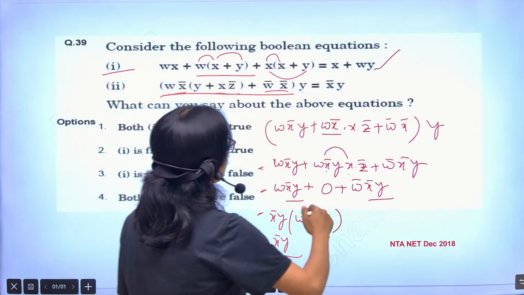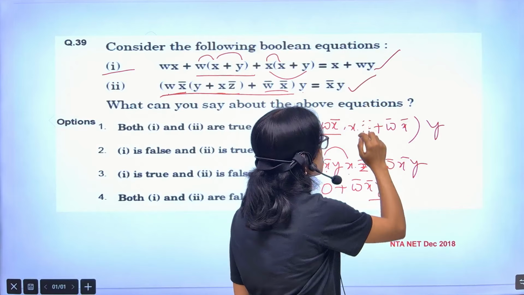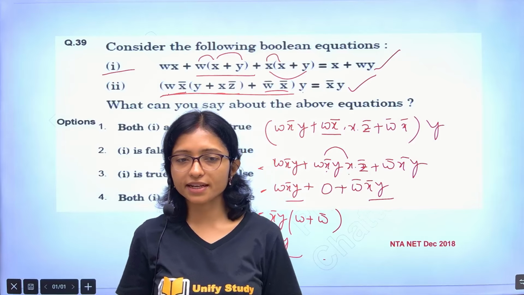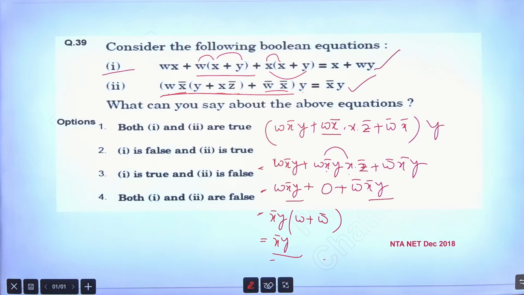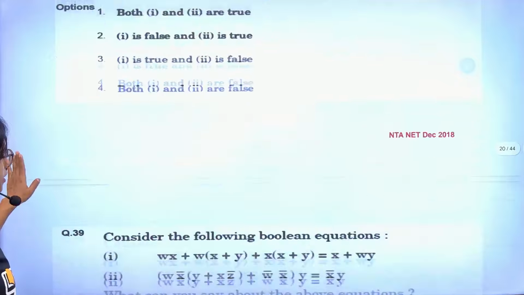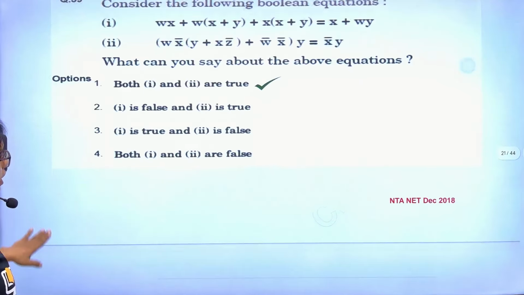Too much practice is required. Maybe you will think how is speed possible, it is very lengthy, how will I do it. That's why practice is required. If you are not practicing, you will not be able to do it. Practice is very, very, very important. I hope no doubt. We can move to the next question. Yes. Now do this.